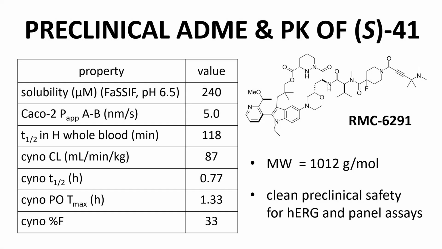Here are some ADME and PK data. S41 has modest membrane permeability and reasonable stability in human blood, though the half-life in monkeys is quite short at less than an hour. Note that covalent inhibitors, even if they are not detectable in plasma, may still be engaged with the target and exerting an effect. Although S41 is technically a small molecule, it certainly falls beyond the rule of 5. Finally, S41 did not demonstrate any notable safety risks in standard in vitro assays.